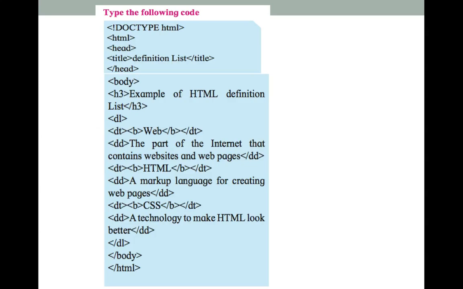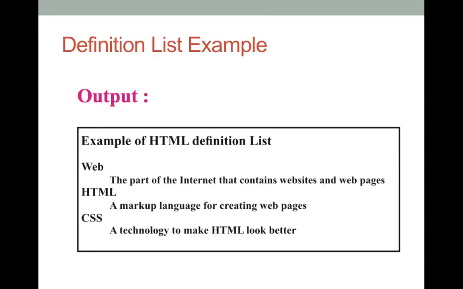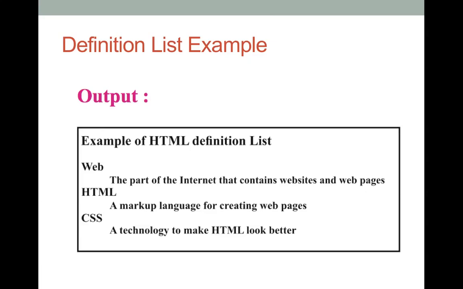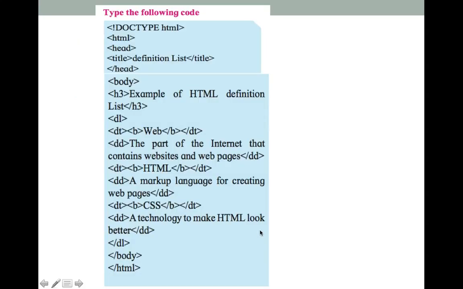Now for each of the terms that we used, web, HTML, CSS, here web is being used within the opening and closing of the DT tag, then HTML and then CSS. So all these three will be provided within the DT tag, the definition term tag. Next are the definitions. These definitions, a one line sentence that has been provided, are being provided in the DD tag.